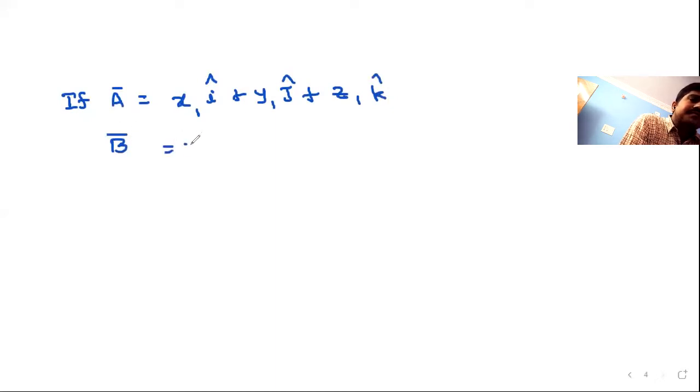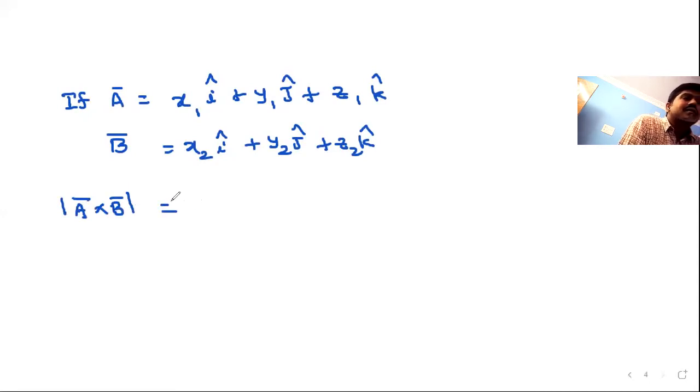Okay, let me take a simple example. The general example I consider: if A bar equals, as previously in dot product, a vector like x1 i cap plus y1 j cap plus z1 k cap, and if B bar is equal to x2 i cap plus y2 j cap plus z2 k cap, and I want to calculate the magnitude of A bar cross B bar, then you have to use the matrix method. I will just explain how to solve them.